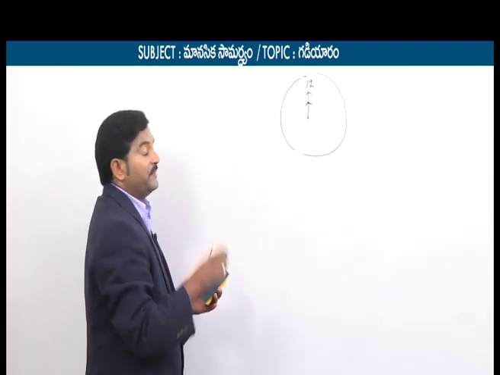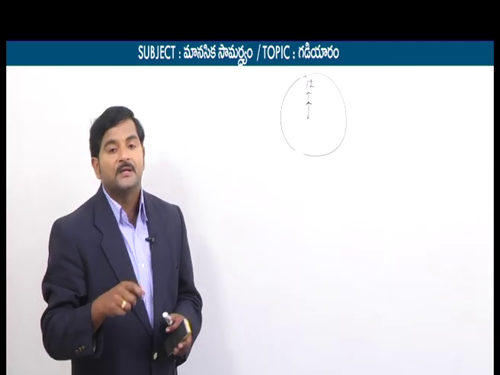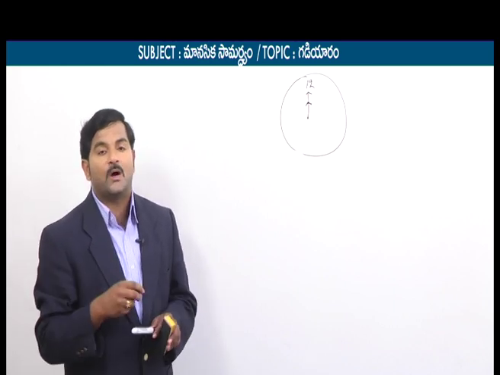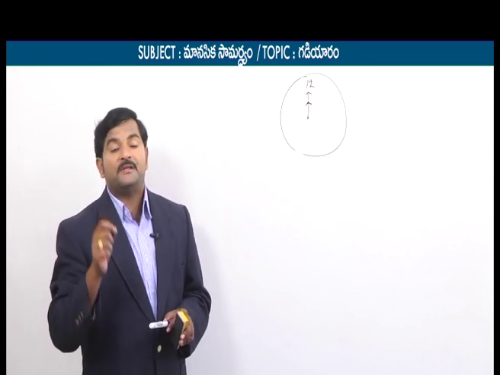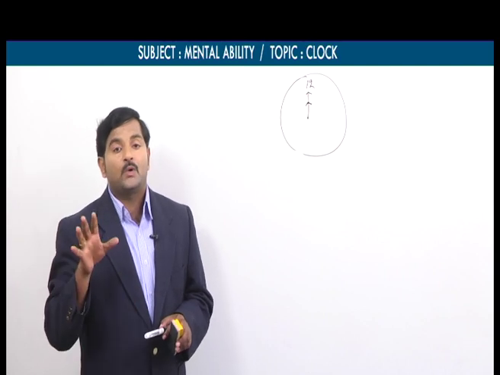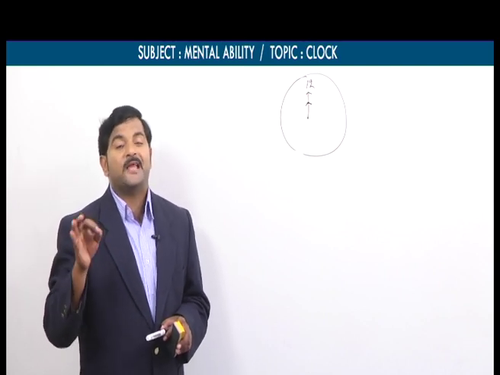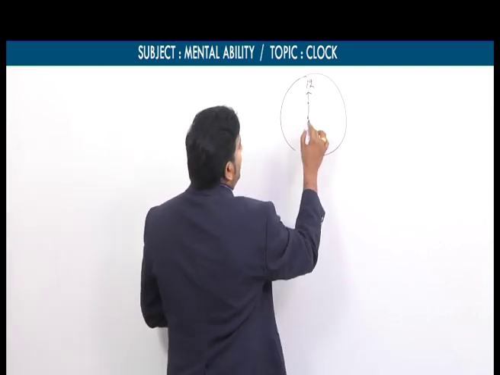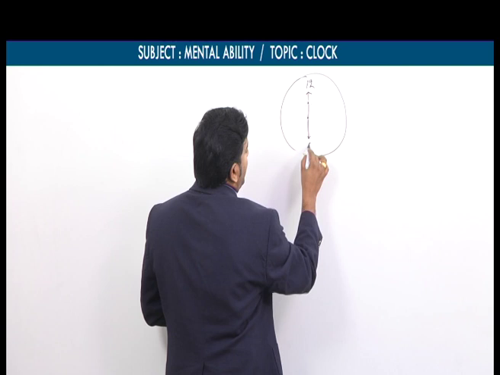So he mentioned the word like this also sometimes. Instead of mentioning only "opposite", sometimes he mentions it like this: at what time between 2 o'clock and 3 o'clock are the two hands of the clock in the same straight line but opposite in direction? Let's say for example, earlier I told, let's say the time is 6 o'clock.